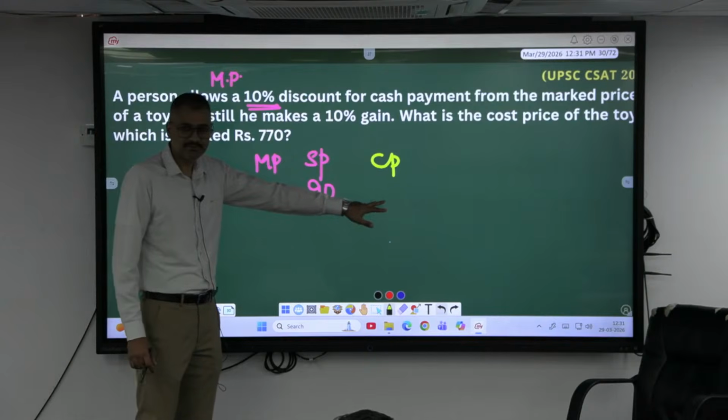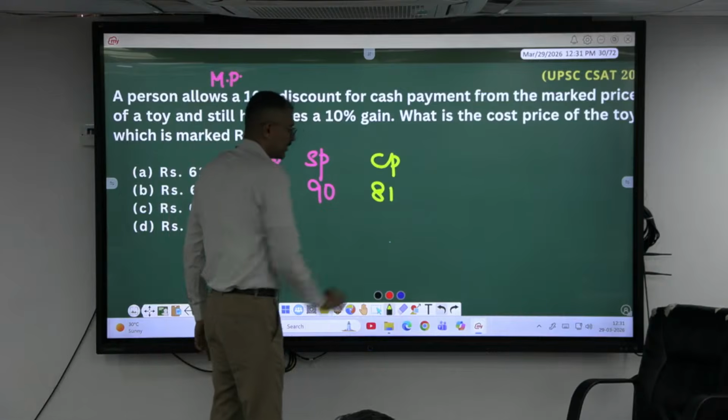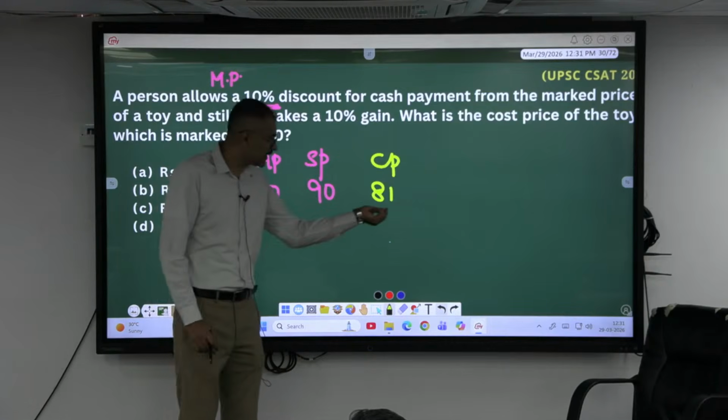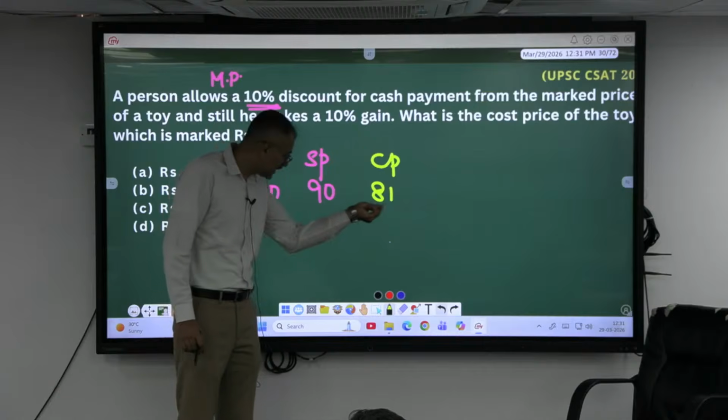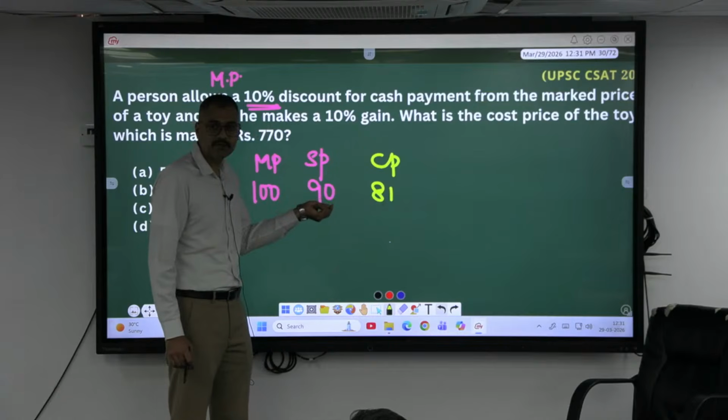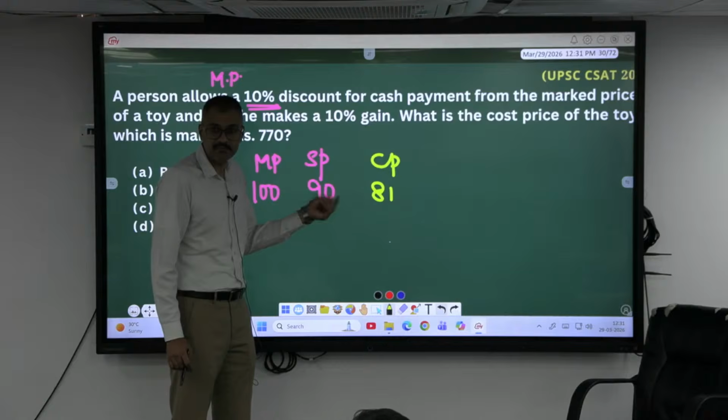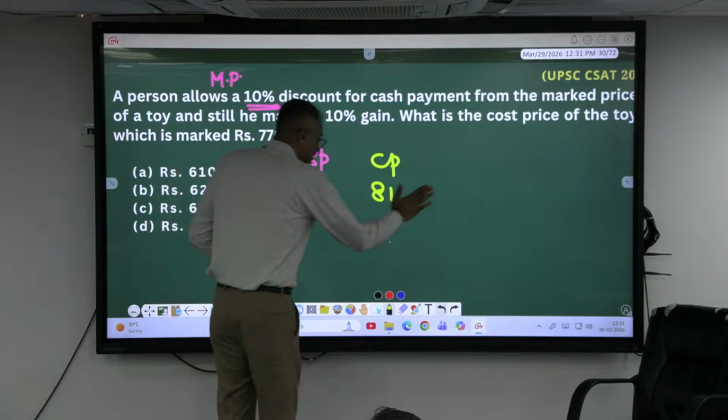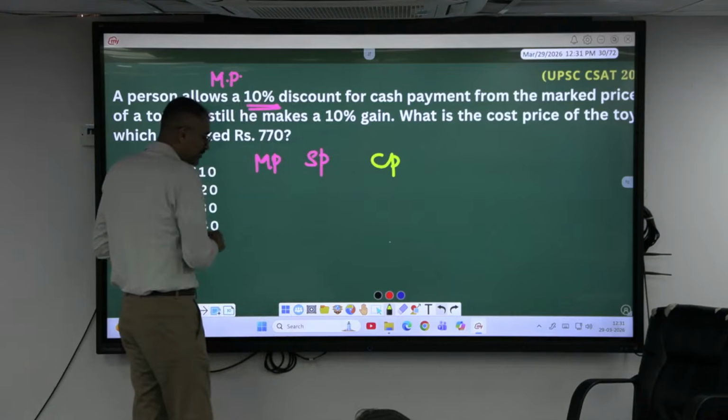81. If I put 81 here, what is 10% of 81? Is it 8.1 or 9 rupee I am getting as profit? 9 rupee. Is it 10%? No. So, rather than assuming the numbers in this way, you assume this as 110 here.